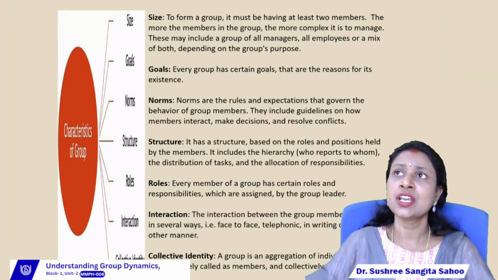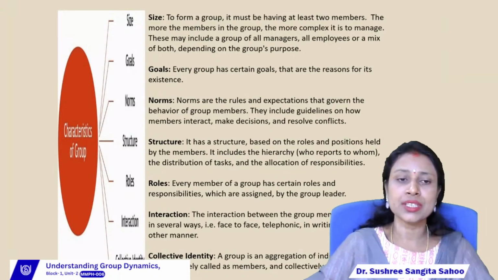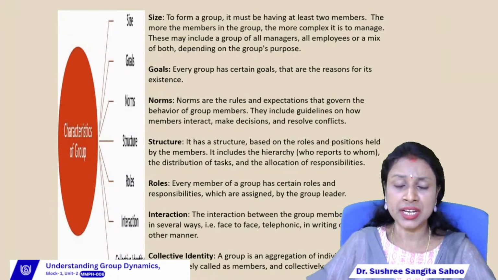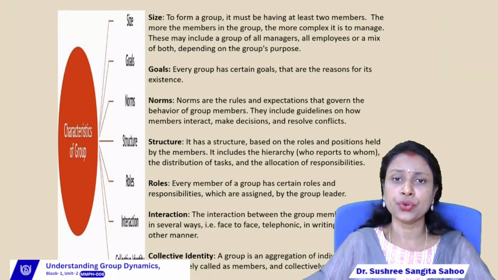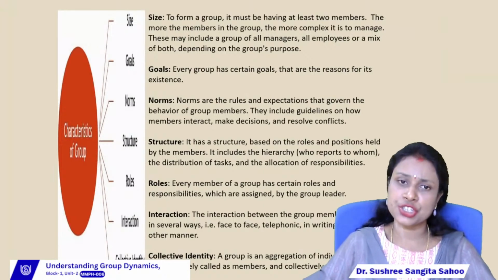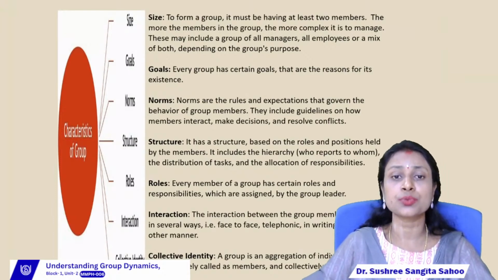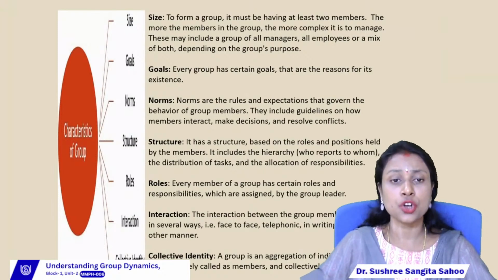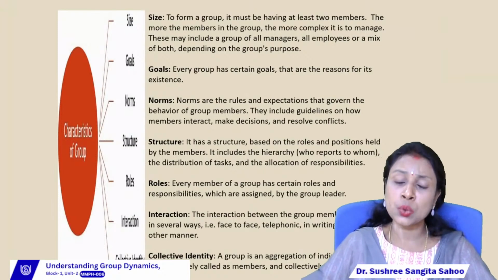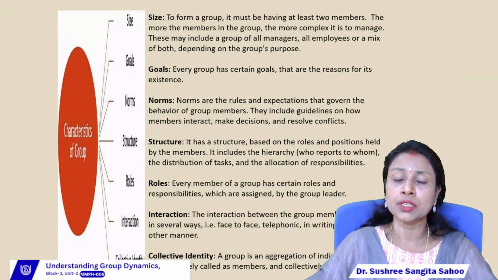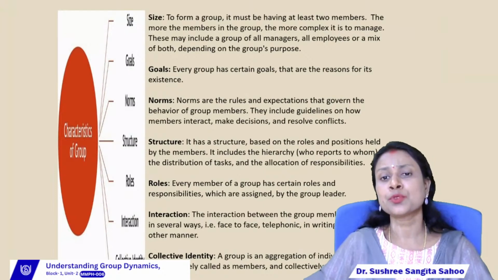Then the next characteristic is structure, right? What is structure? Normally we can say it is the hierarchical arrangement or the positions. So in the group we can also find the structure. That structure is purely based on the roles and positions of the members, means what are the roles and responsibilities of each and every member who is involved in the group. Then what is their position, right?